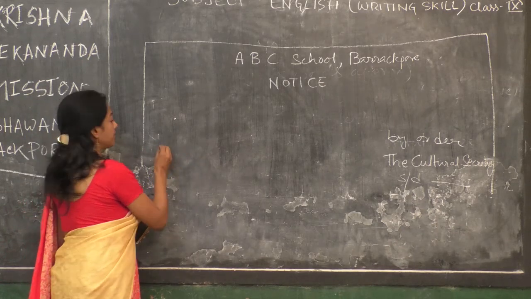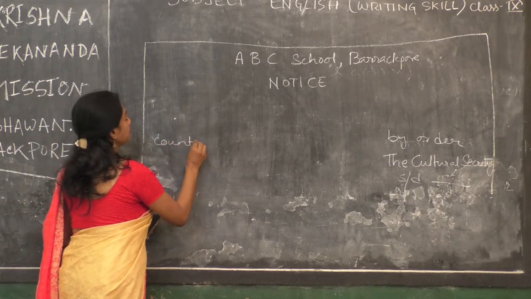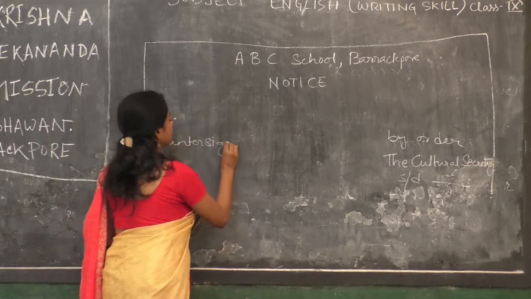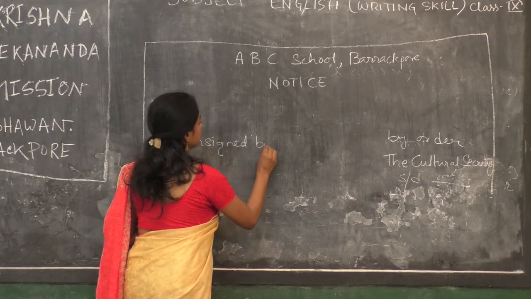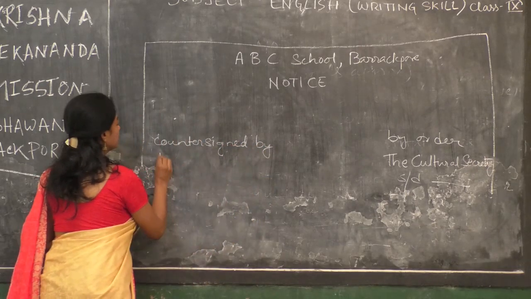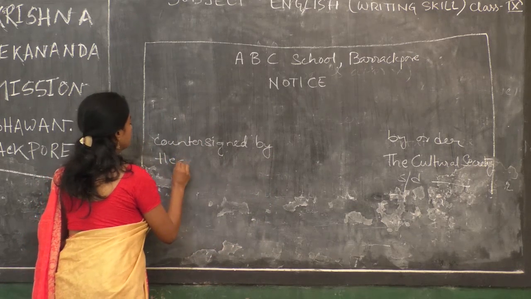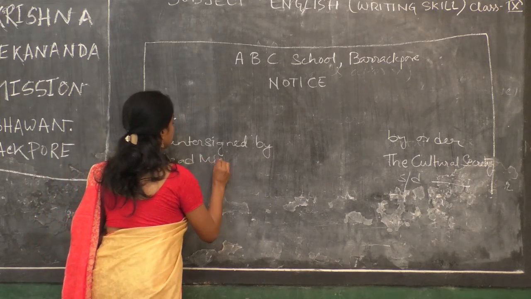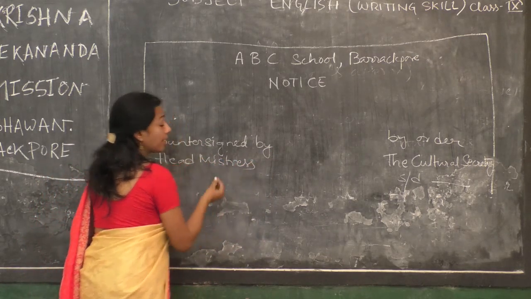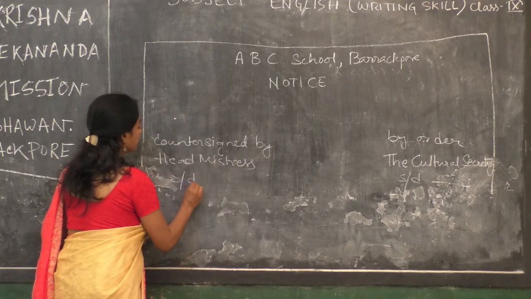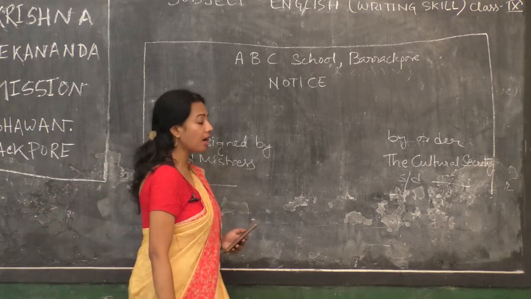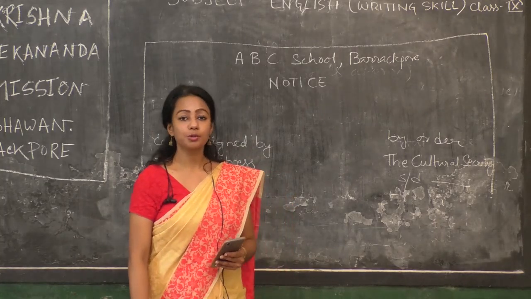Here it is countersigned, along with signature and her date. So this is how a notice should be written.